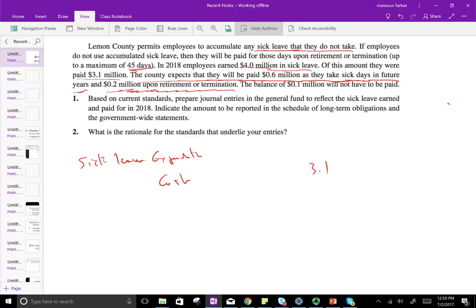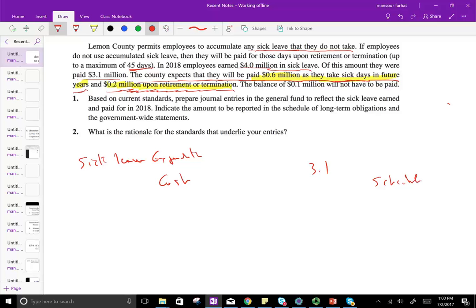Now, what's going to happen is this. They expect they will be paid 0.6 million as they take sick days in future years. Yes, but we don't know much about those 0.6 million. So we just don't do anything with the 0.6 million because that's an expectation, and we don't record an expectation in governmental fund because this expectation could be 2-3 years from now. However, there is 0.2 million upon retirement or termination. Because it's upon retirement or termination, what are we going to do with this 0.2 million? Also, we don't record it.